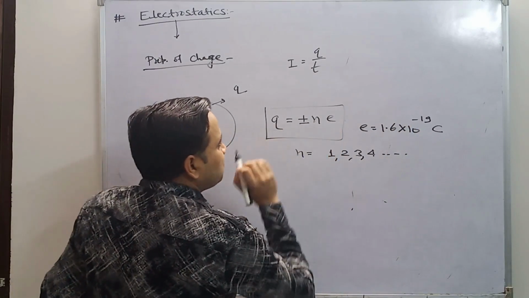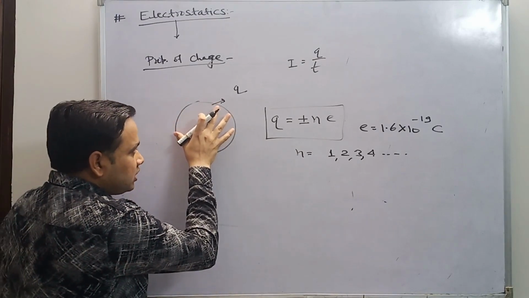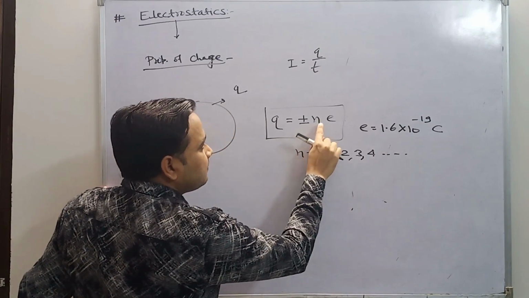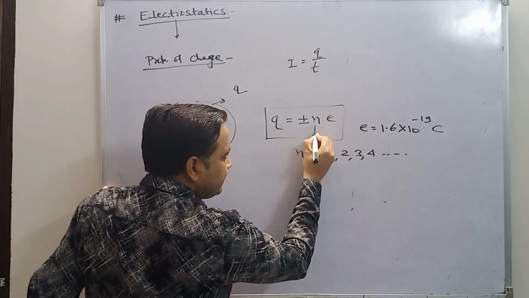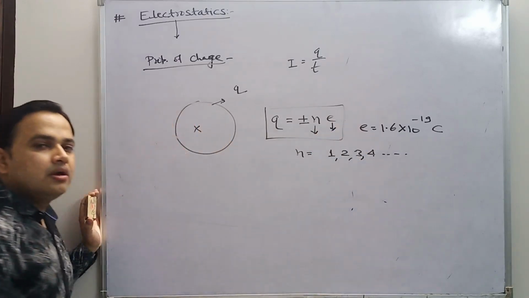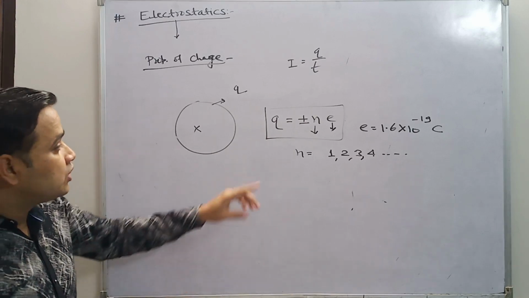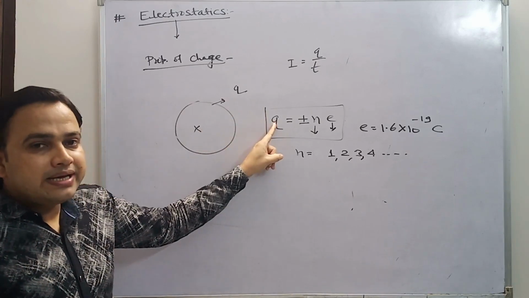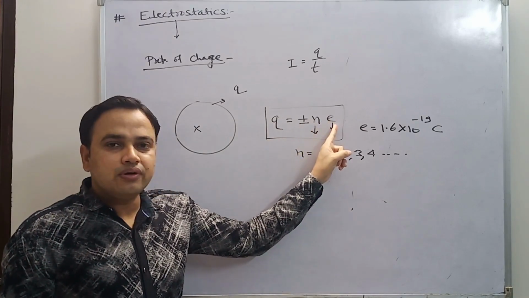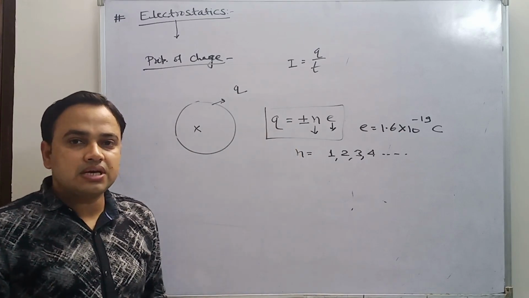So Q is equal to plus minus n e. It means the total charge on a body is equal to an integral multiple of the charge of an electron. Again, the statement: the total charge on a body is an integral multiple of the charge of an electron. This is known as quantization of charge.